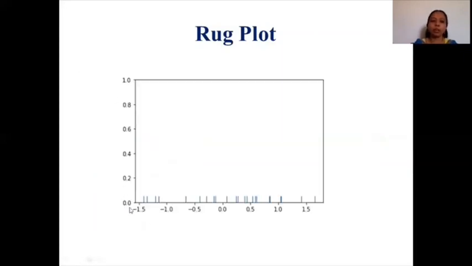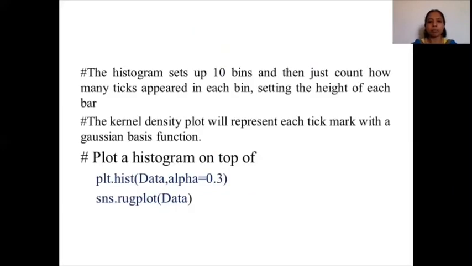Look at the plot over here. I have taken the y limit as 0 to 1, and wherever it finds the values in my random values, it makes a tick. That is what it is giving you, a small line. Whenever you don't find the values, there is no tick. So this is your rug plot, which is a univariate data analysis.